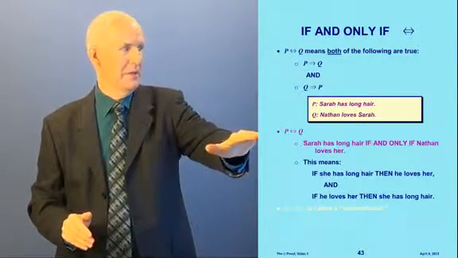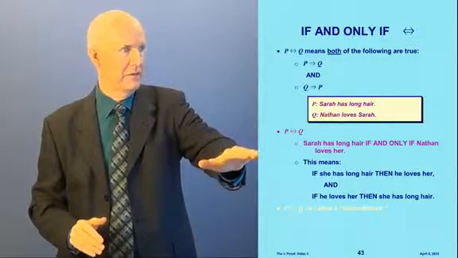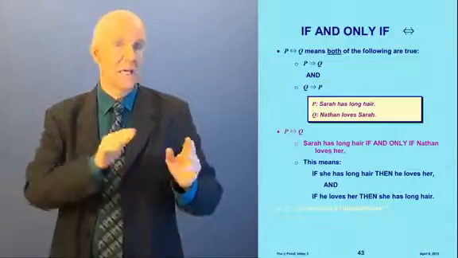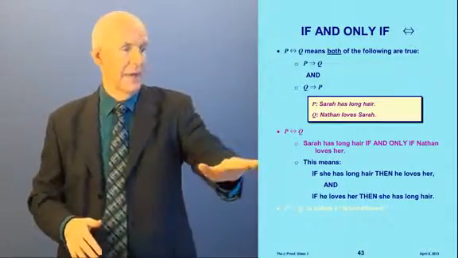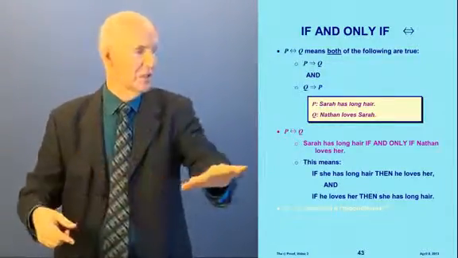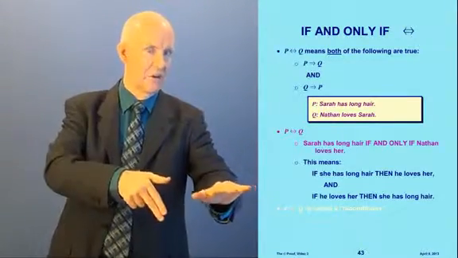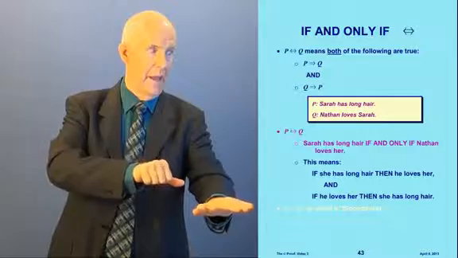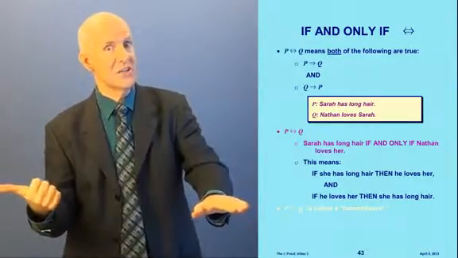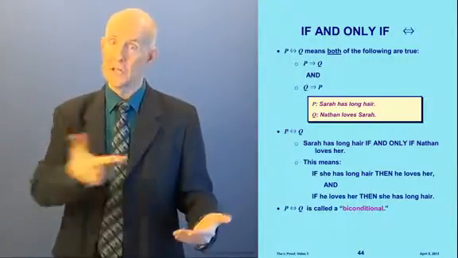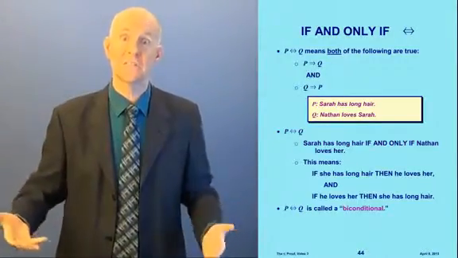So this P if and only if Q means now with these sentences, Sarah has long hair if and only if Nathan loves her. Now that means we get both conditionals. It means we get if she has long hair, then he loves her, and we also get if he loves her, then she has long hair. See that? And so this is called a biconditional because it's a conditional in both directions.